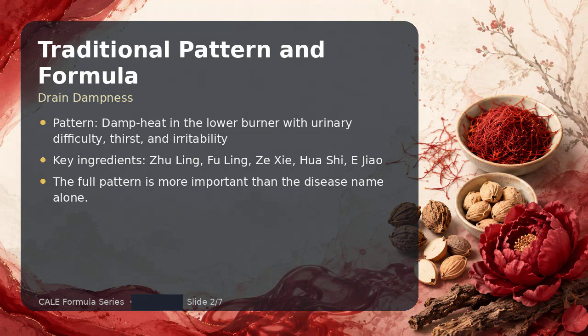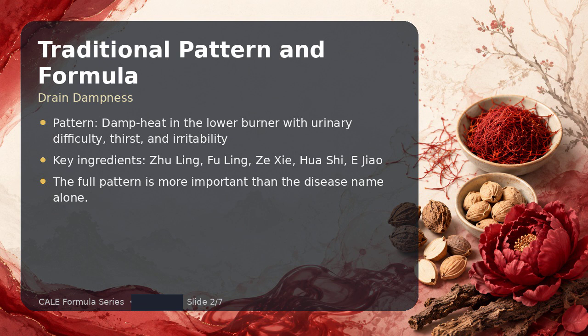Traditionally, Ling Tang belongs to the category drain dampness. A representative pattern is damp heat in the lower burner with urinary difficulty, thirst, and irritability. Important ingredients include Ling, Ling, Zizai, Huashi, Egio. In practice, the formula should be chosen by matching the full pattern, not simply by matching a biomedical diagnosis.